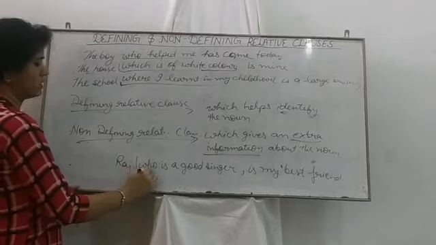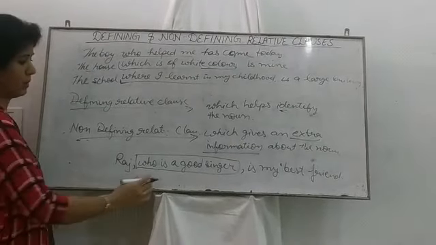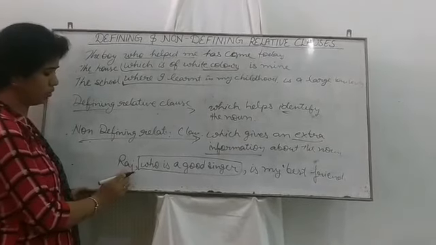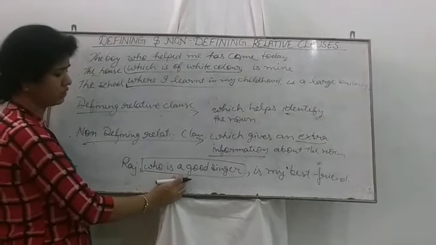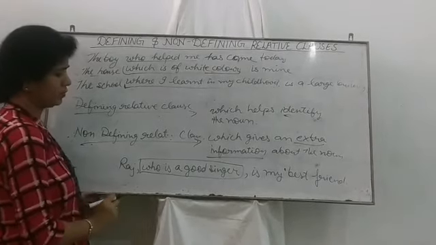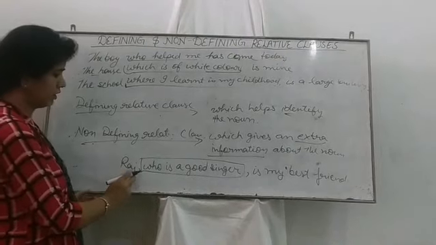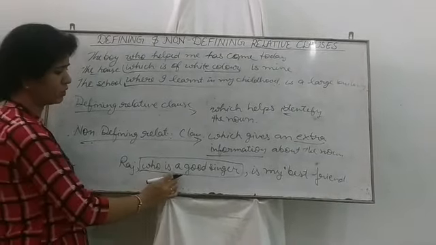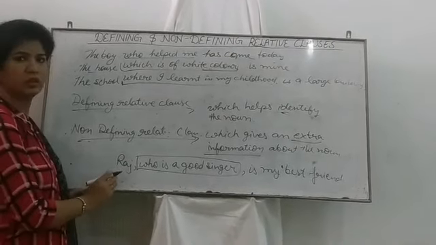Here, "who is a good singer" is a relative clause, but it's giving extra information about the noun Raj. If we remove this portion from this sentence, if we omit it, then the sentence is still complete: Raj is my best friend.